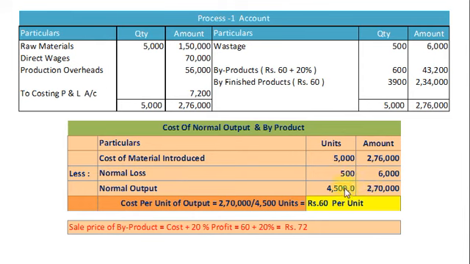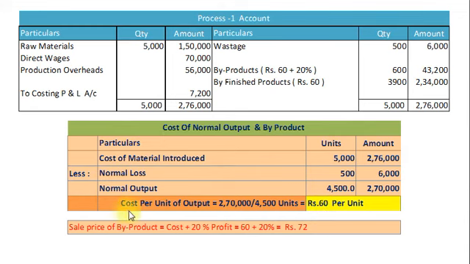So finally our normal output amounts to 4,500 units and its cost price 2,70,000. These 4,500 units include byproduct 600 and finished product 3,900. So cost per unit of output amounts to 2,70,000 divided by 4,500 units. So per unit cost rupees 60.